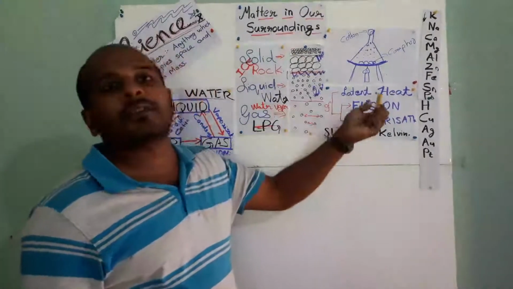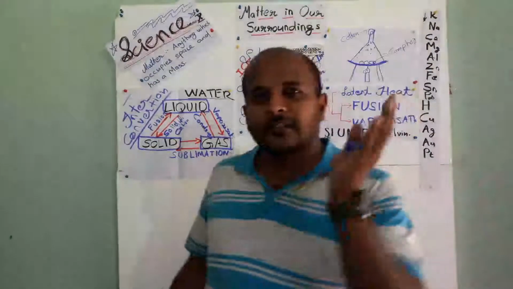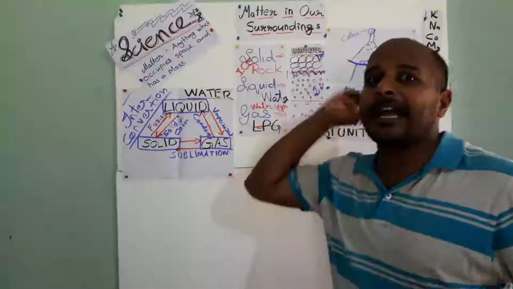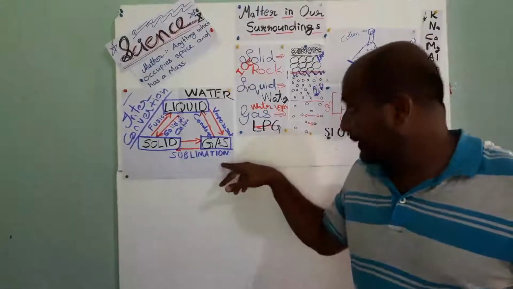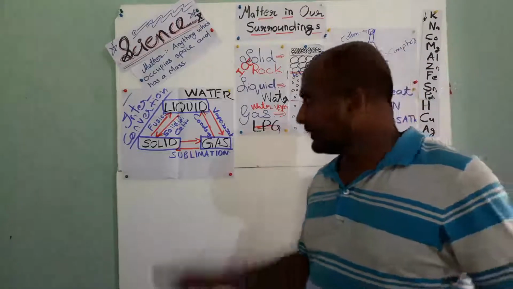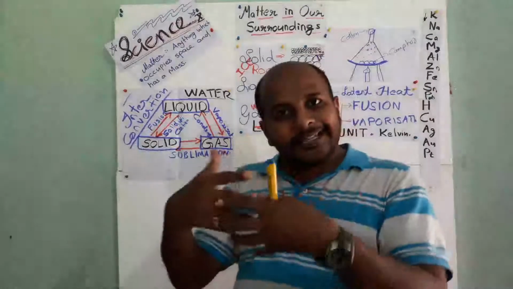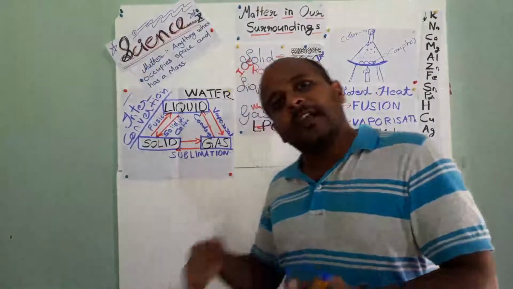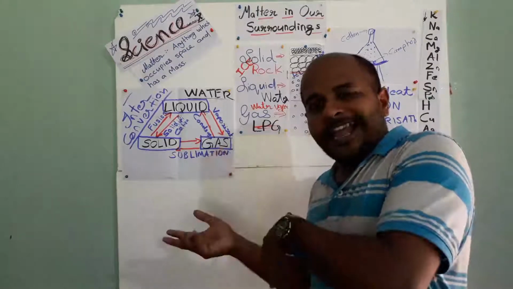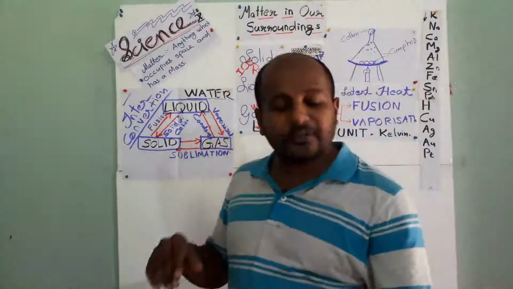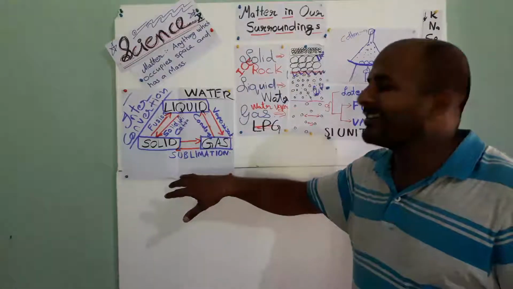So from this, what we can understand? Another process is there to convert solid directly to gas. That is called sublimation. Sublimation is if we convert solid into gas directly. And if we convert gas into solid, that process also is known as sublimation. So these are the 5 different processes we want to study in this chapter.